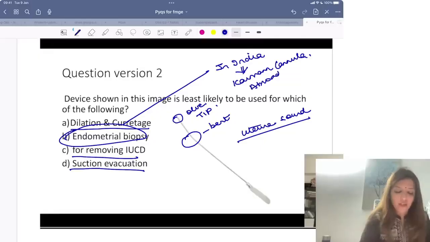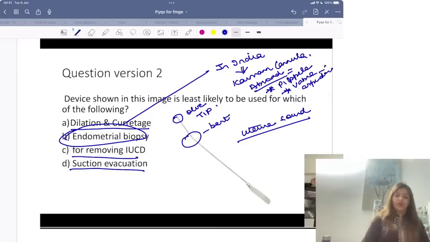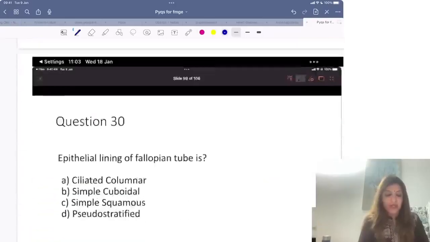Abroad, they use a pipelle or a Vabra aspirator. But in India, we use a Karman's cannula for endometrial biopsy. So this is the least likely use of a uterine sound.